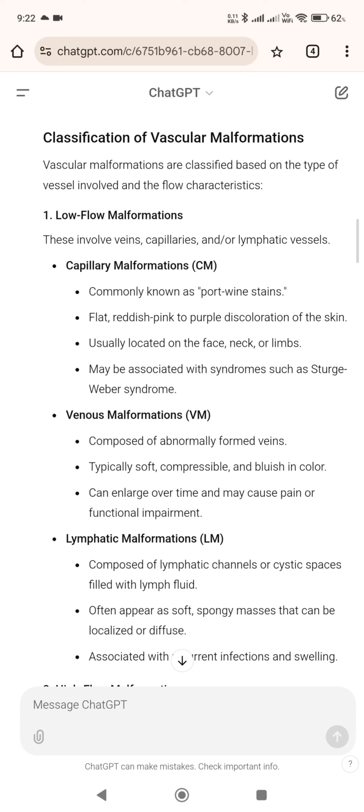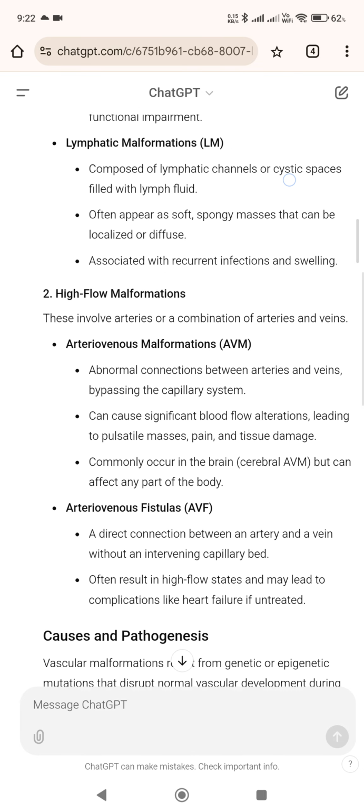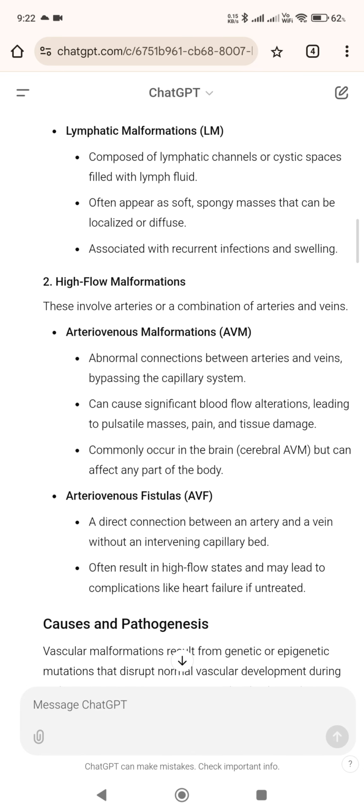Venous malformations, VM, composed of abnormally formed veins. Typically soft, compressible, and bluish in color, can enlarge over time and may cause pain or functional impairment. Lymphatic malformations, LM, composed of lymphatic channels or cystic spaces filled with lymph fluid, often appear as soft, spongy masses that can be localized or diffuse, associated with recurrent infections and swelling.